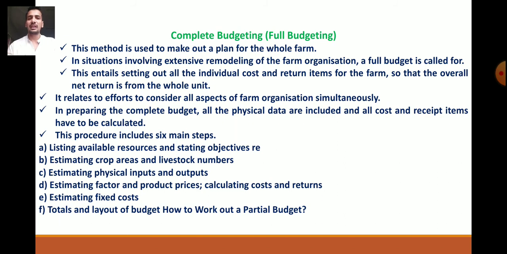Fourth, estimating factor and product prices, means calculating costs and returns. Fifth, estimating fixed cost, means land. Last step, totals and layout of the budget. So these are the 6 steps in complete budgeting.